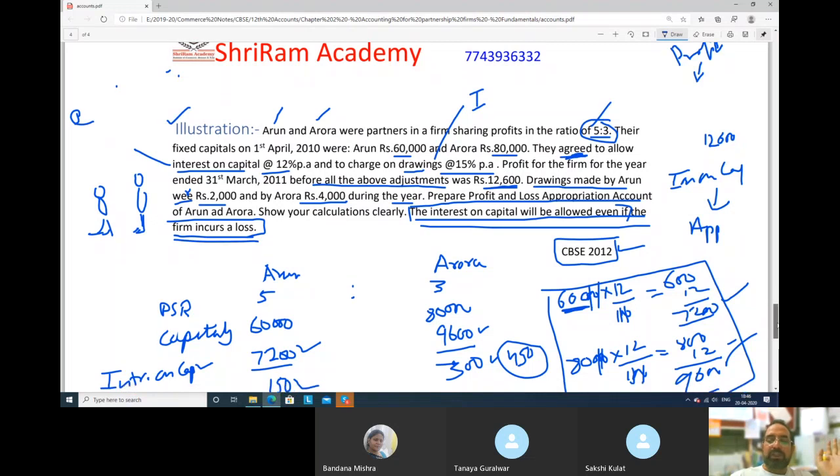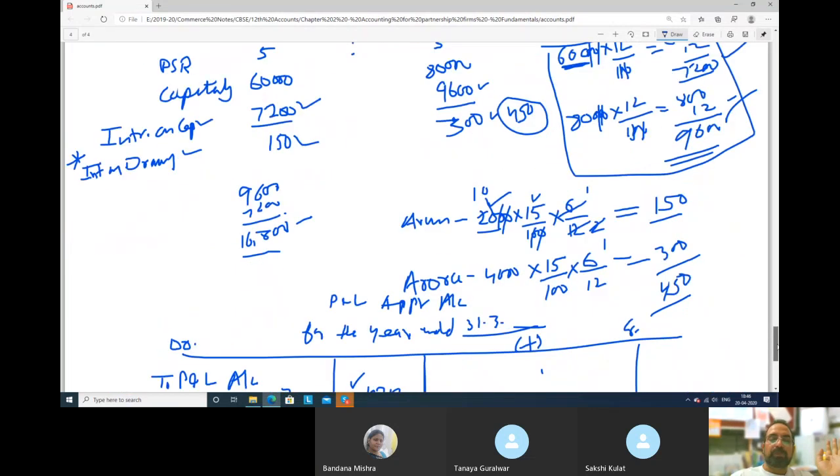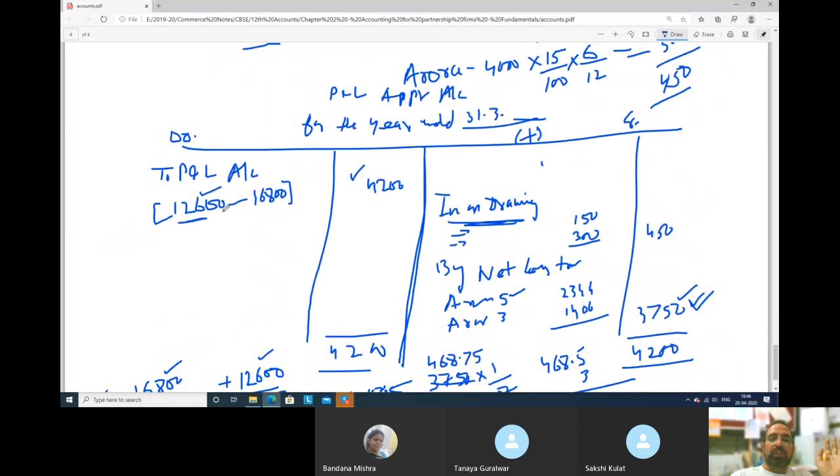Now see, 3 points are very clear in this question. Our profit is 12,600, but we have to pay interest at any cost. So profit is less, interest is more, so we made a loss. Total 4,200. But still we got 450 rupees as interest on drawings. So out of 4,200, if we'll deduct 450 rupees, balance will be 3,750. This will be the loss shared by both the partners.